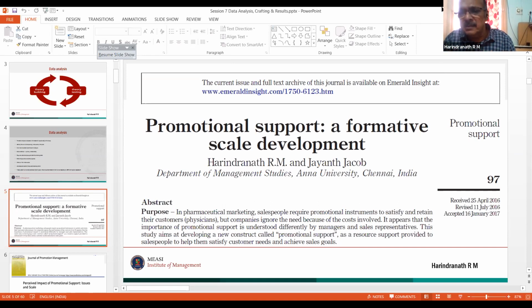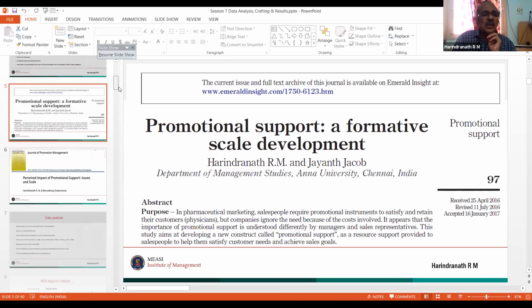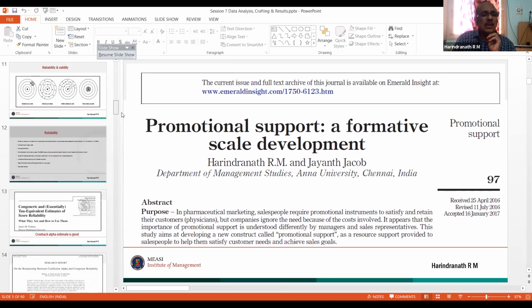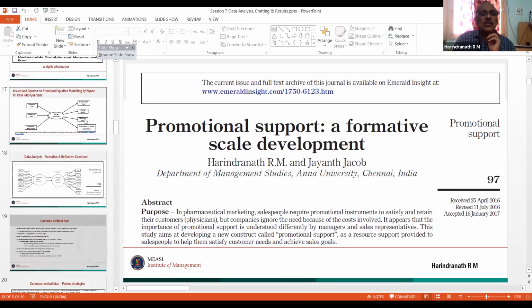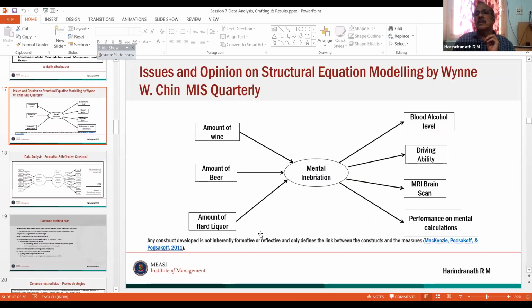I think these are the basic things you need to understand. Whenever you adopt a scale, don't do it blindly. Think about whether your scale is reflective or formative. I will show you what a reflective scale and a formative scale look like. Here is an interesting example from MIS Quarterly, Management Information Systems Quarterly. I think I have a diagram, I'll show it. I hope you can see that. Yes, sir, it's visible.